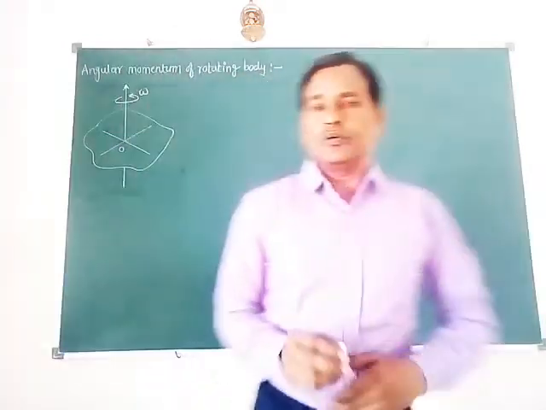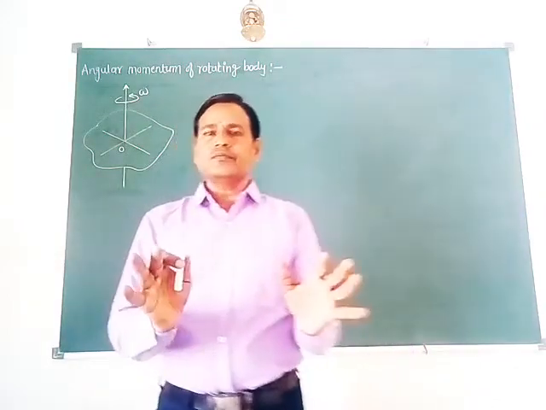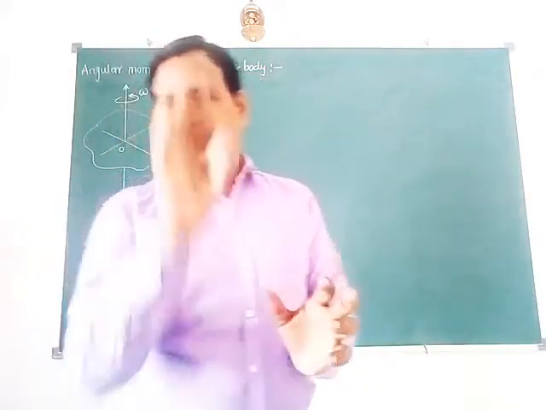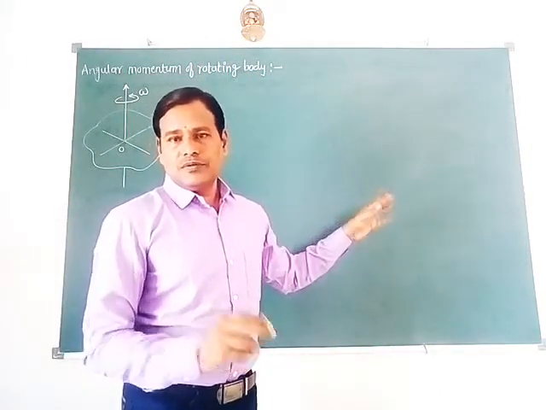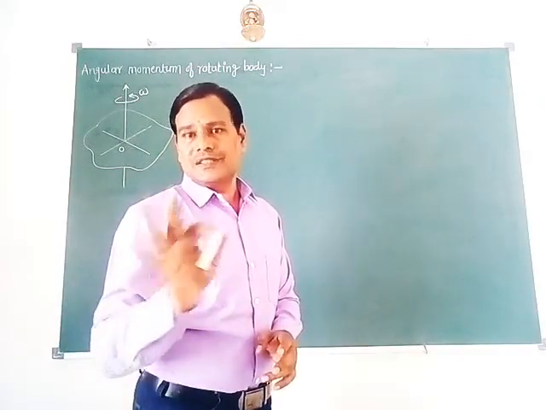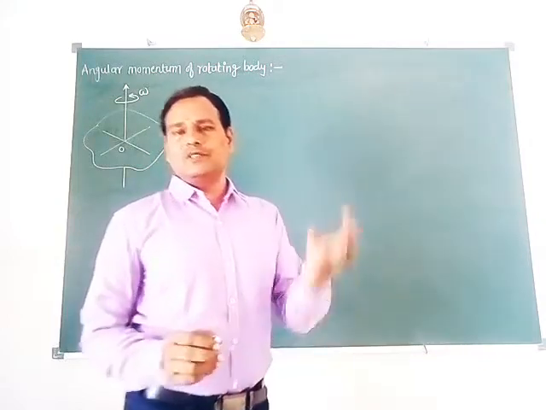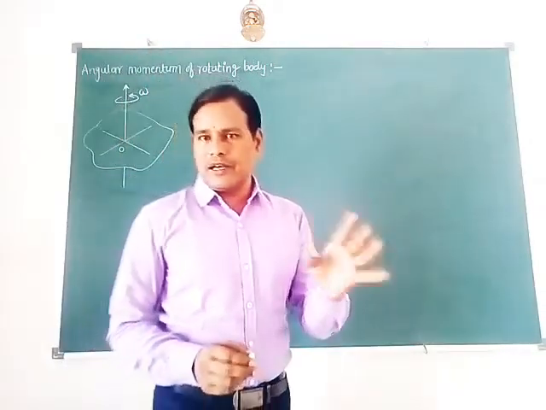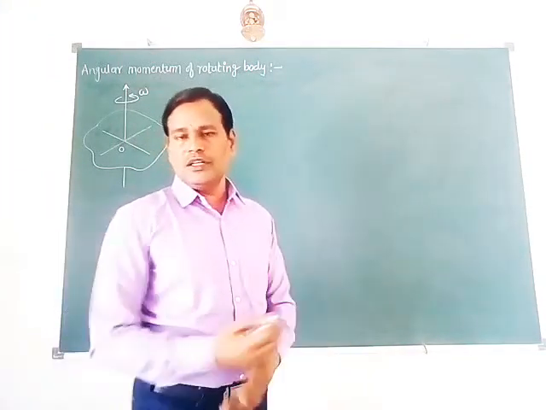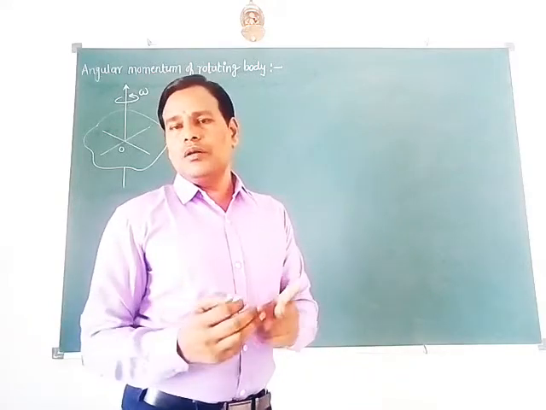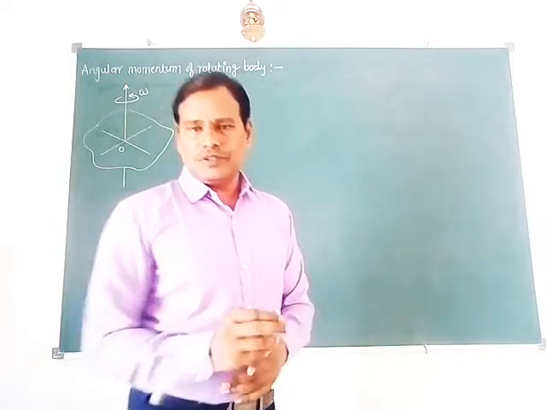So here again we have to study another article, that is, angular momentum of a rotating body. I have changed the sequence of the chapter a little bit. These are the physical quantities which we study in physical significance. So first we will obtain the relation for all those physical quantities. First was torque, then kinetic energy, and similarly here is angular momentum. And then we will study the two principles, perpendicular and parallel axis, and later on their applications.